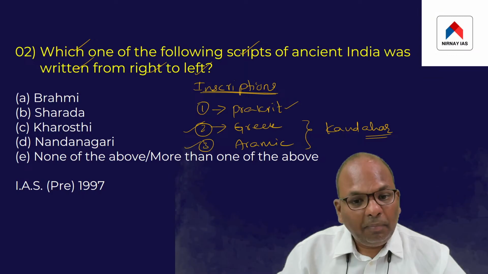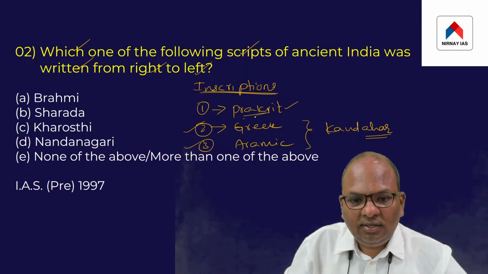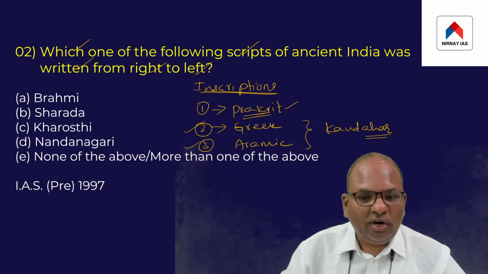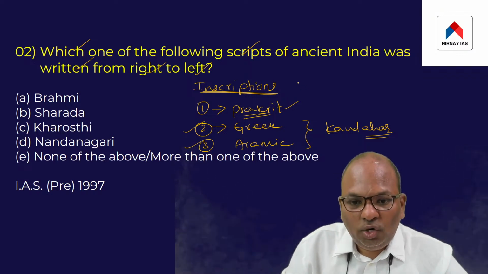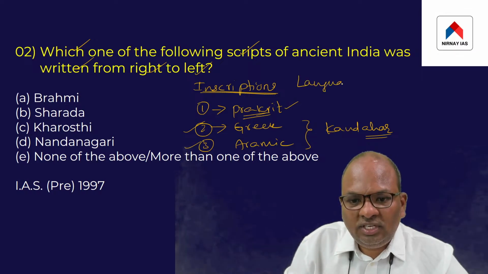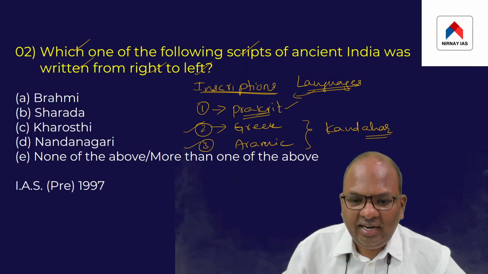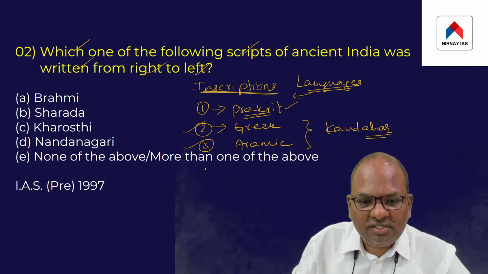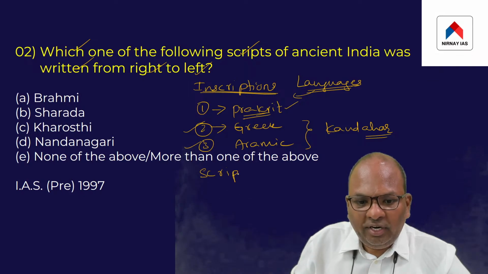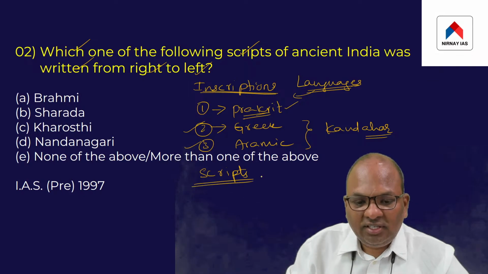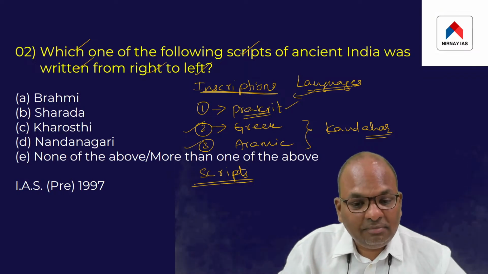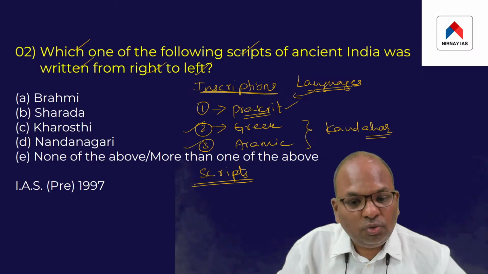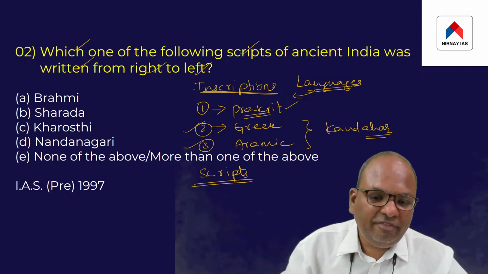But most of the inscriptions of Ashoka spread across the Indian subcontinent were issued in Prakrit language. So Ashoka altogether used three languages for his inscriptions: Prakrit, Greek, and Aramaic. Then how about the scripts? Language and script can be different. You may use the same script, or you may use another script for an altogether different language.